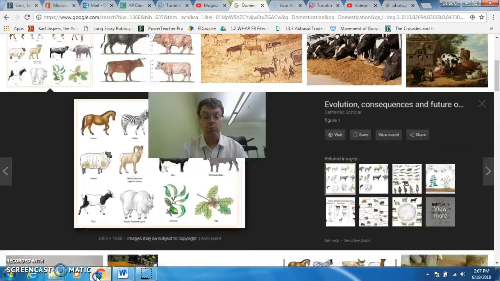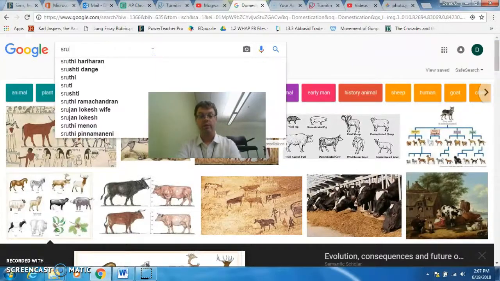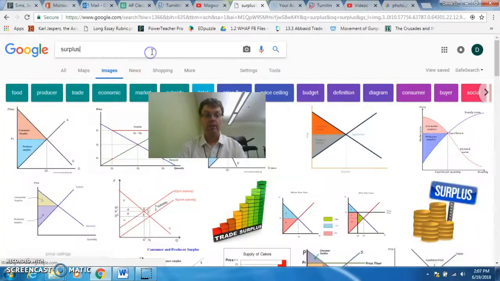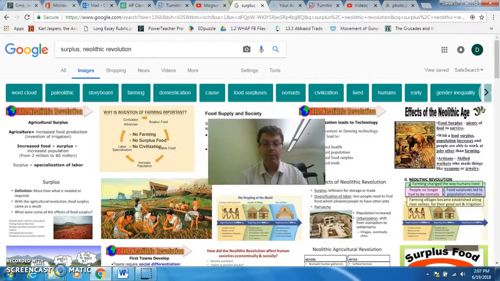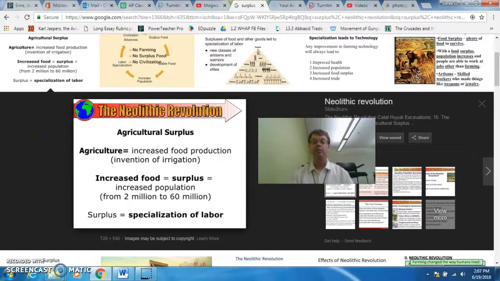Let's look up this word surplus and see what it means. So surplus, and let's look at it in the Neolithic Revolution. So basically, if we look at surplus, it means an increase in food production. That means you have more food than you need.